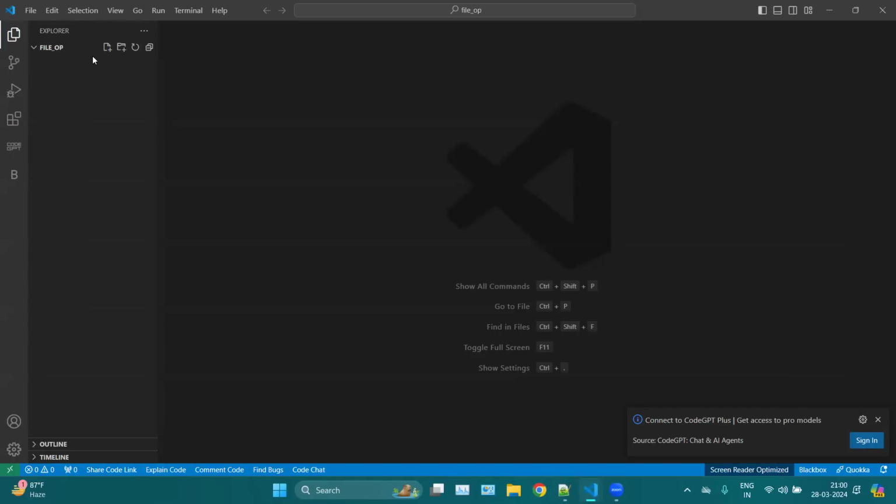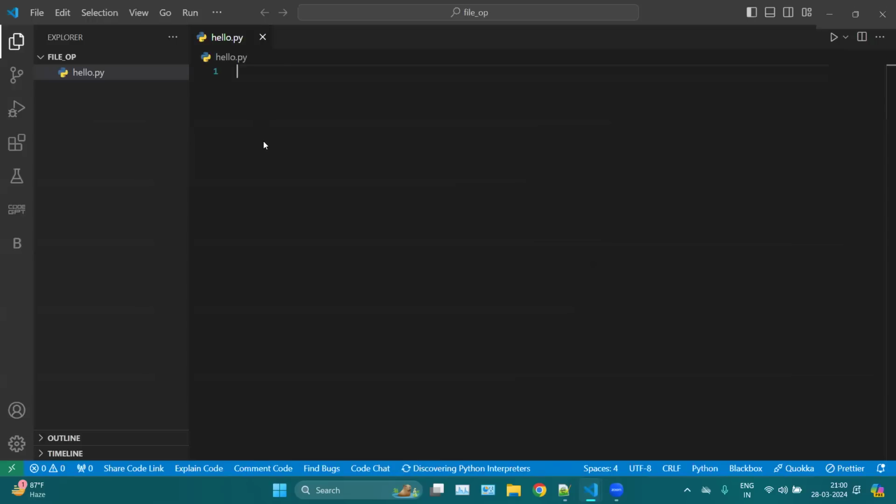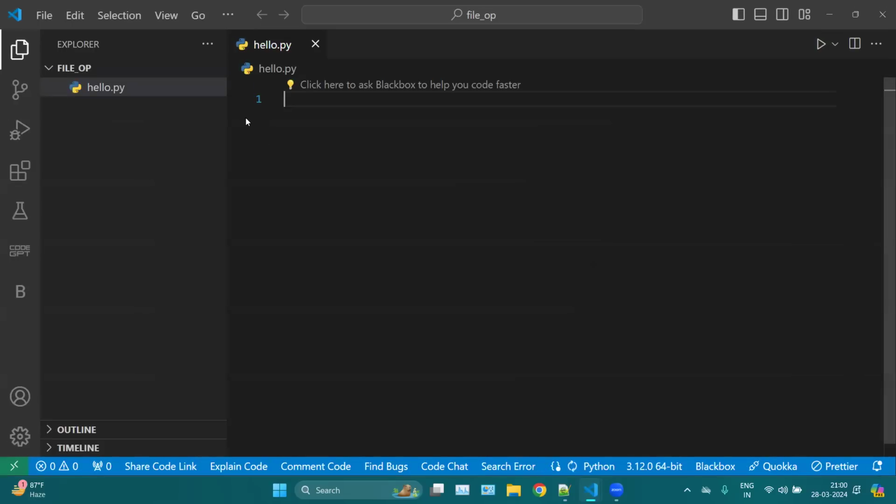Now we have this folder here. I will create a new file here. Let's say the file name is hello.py. Let me increase the font. Now I'm creating one more file inside my folder. You can use this plus option. Let's say my file name is demo.txt. It is a simple txt file. Inside it I can write: this is the demo file.